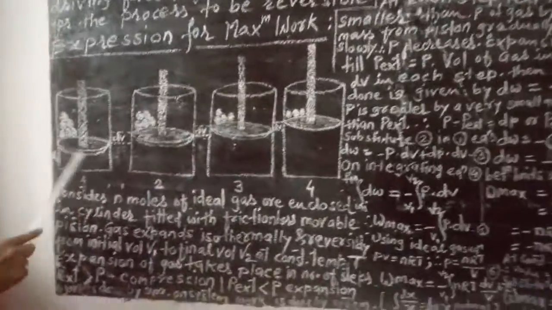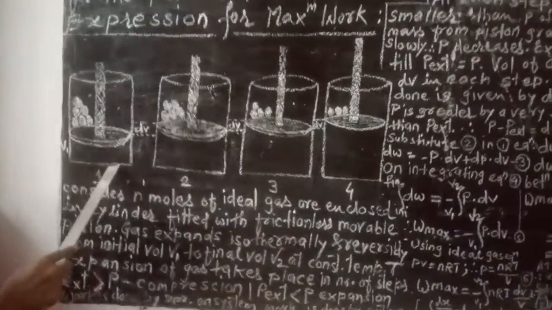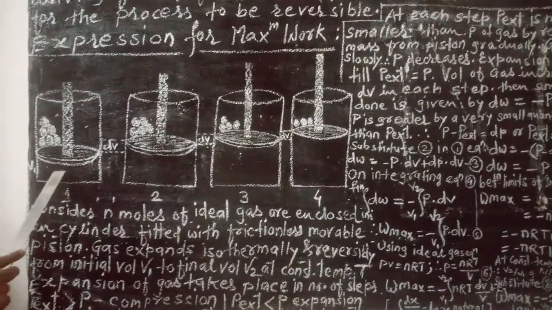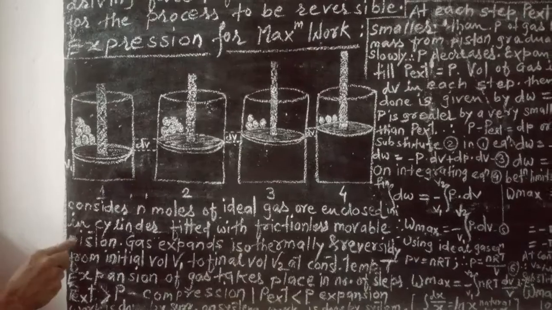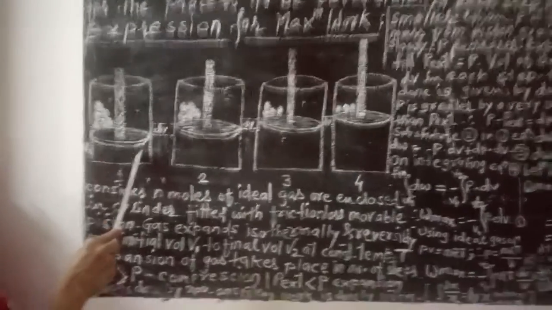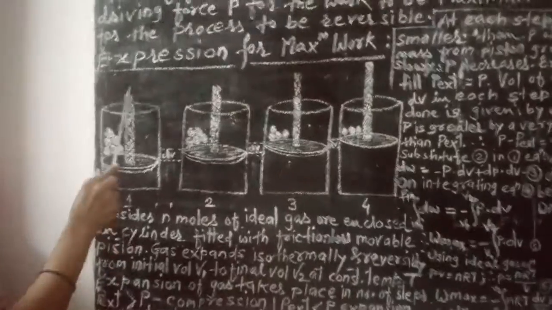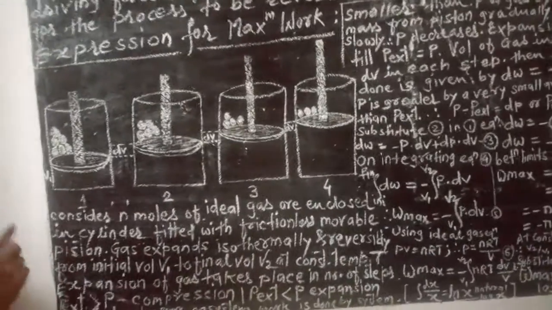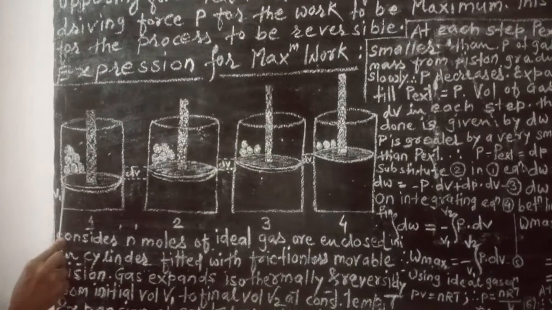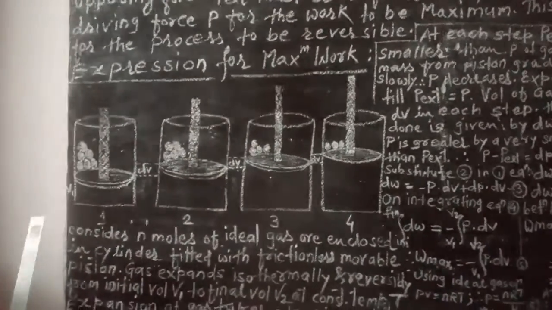Okay? See here, these are 4 cylinders. Now in this cylinder, gas is enclosed and pressure P is acting on the gas. This is a piston and some weight is kept on the piston.